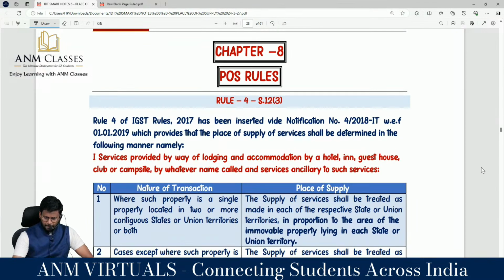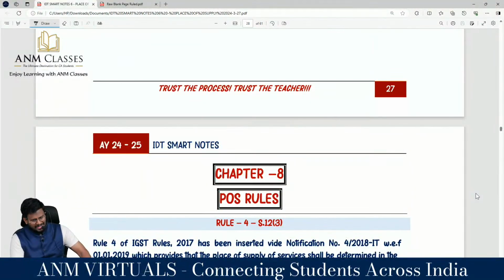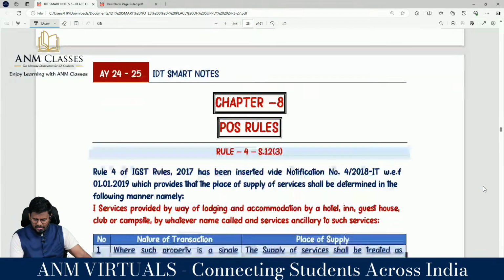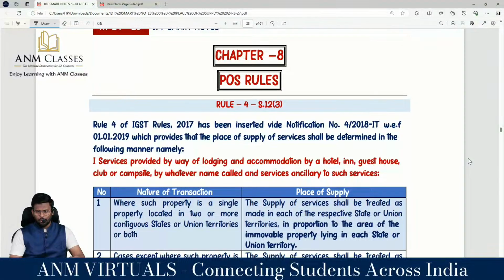So we are doing place of supply, in that section 10, 11, 12, 13. What is section 10? Place of supply of. What is section 11? Place of supply of goods, international goods, right? What is section 12? Place of supply of services which are domestic services. What is section 13? International services. In that, we are going to do a very important topic called place of supply rules.